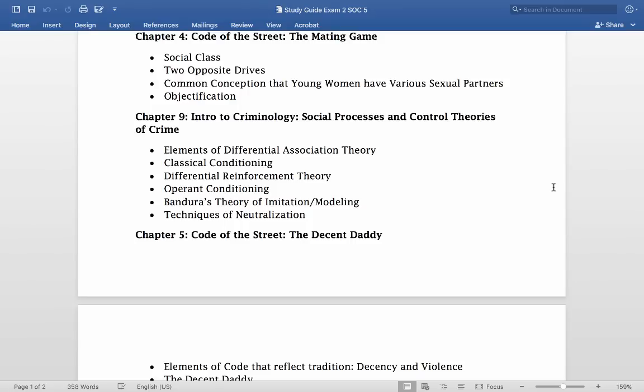And objectification, what I'm talking about there is how Anderson calls that chapter the mating game, right? Talking about it as if it's a game. So if it is a game, what's the object of the game? From the perspective of men, the object of the game is to not just control a woman's body and have sex with her, but also make her fall in love with you. So it's not just a matter of tricking her into having sex. It's a matter of tricking her into thinking that you're some knight in shining armor that's going to whisk her away. So it's about controlling her body and her mind, right?